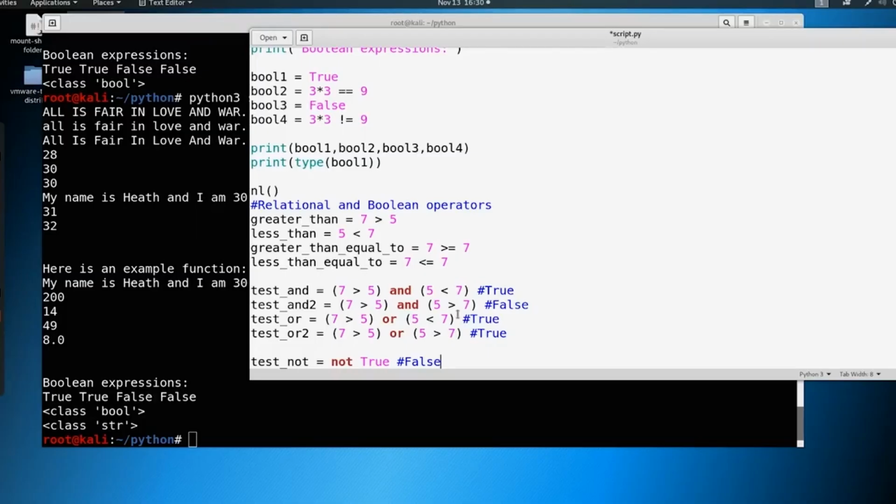Where Python is important when it comes to pen testing is not necessarily being able to develop. And I've said this before, I'm going to say it again. Being able to read and understand what is going on is super important. Being a developer, not as important. So as long as you see these things and you see a true, or you see a statement like this when you're reading code, and you say, hey, I know that's a Boolean operator. I know it's true or false, and I kind of understand the truth tables, right? So that's really what we're after here. As long as you start getting this understanding and this comprehension, that's really what we're after.